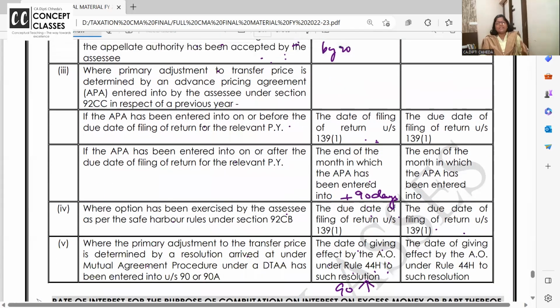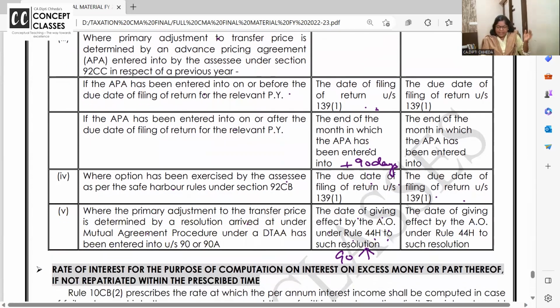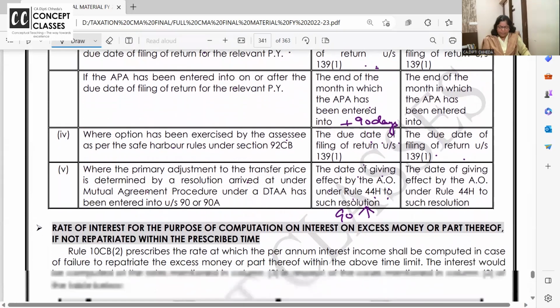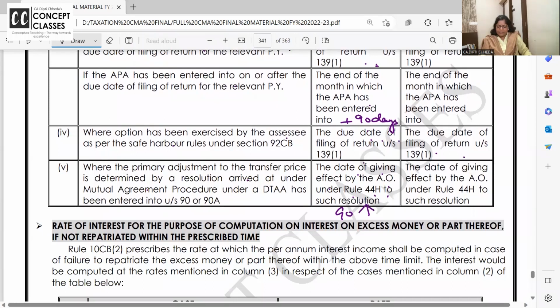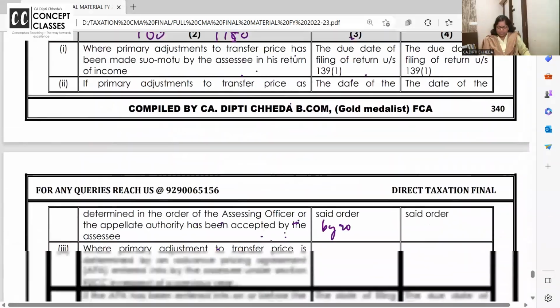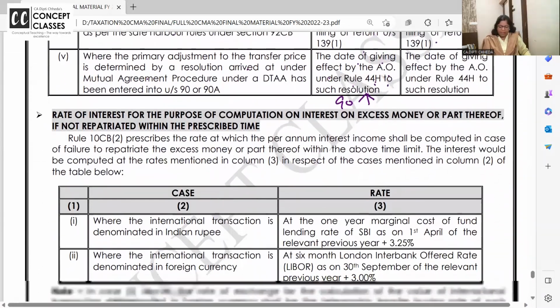If advance pricing is done for the year when return dates are already over, then wherever that order is passed, wahan se 90 days. Option has been exercised, due date of filing the return. Primary adjustment, the date of giving effect by AO and so on. So this is all the story about the primary adjustment. Money should be brought in India.